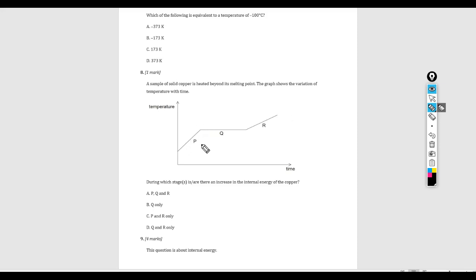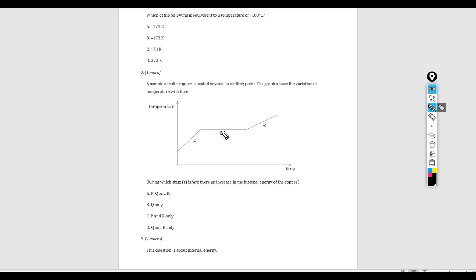So during P, we can see there's a temperature change, right? And so if there's a temperature change, that means there's a change in kinetic energy of those atoms. And so during P, there's definitely an increase in internal energy. And the same thing goes for R. So P and R are definitely areas where the internal energy is increasing.